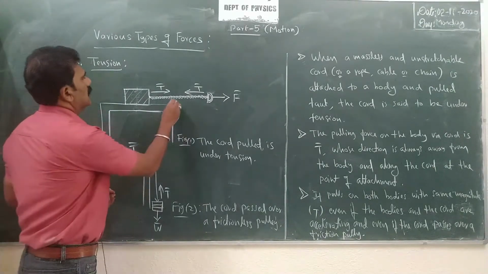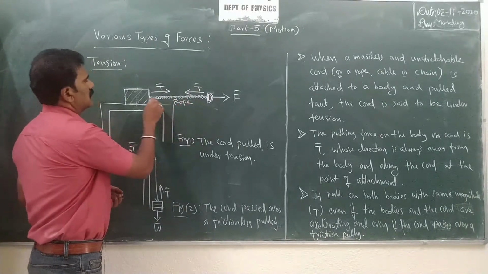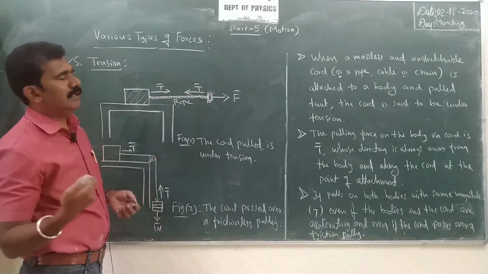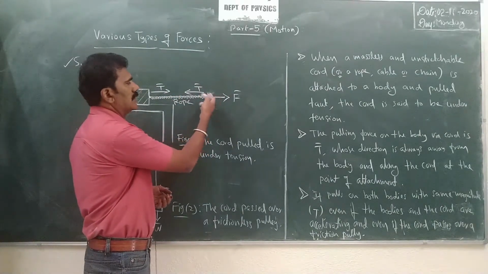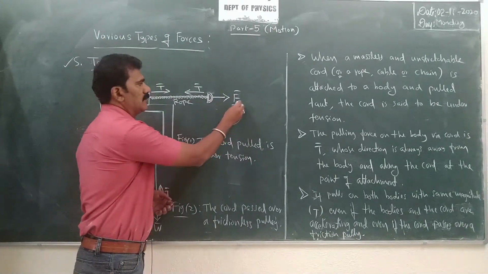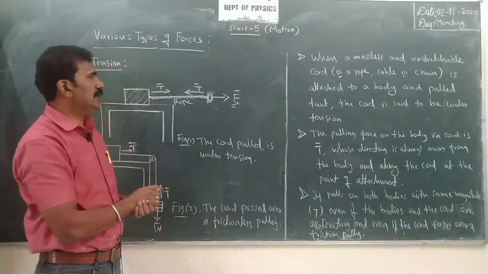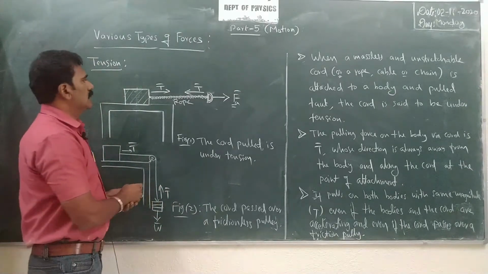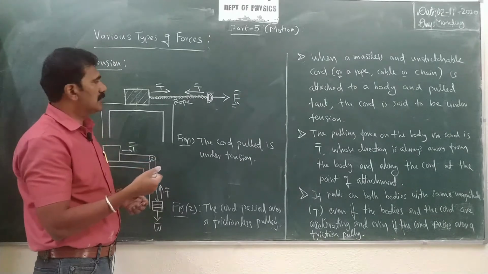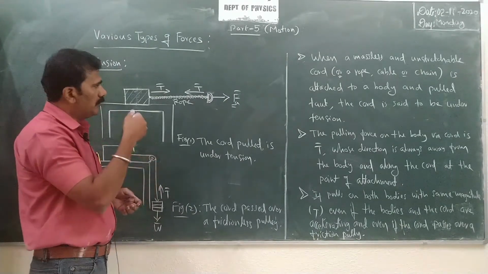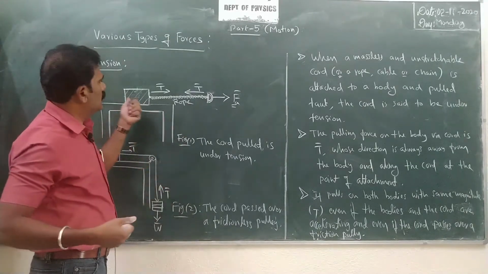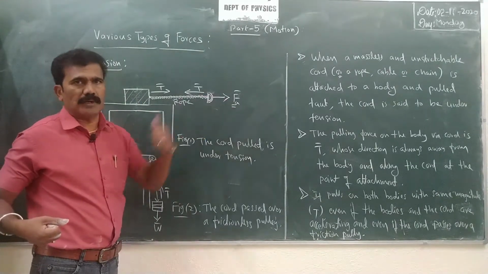Let us consider a rope. It is fixed at one end to the body and the other end is free to pull. Just apply some force on the other end of the rope and pull it in one direction, with the force F bar. The applied force is now F bar. What happens? The rope becomes taut. Initially it is not completely taut, so the moment you apply the force, it becomes completely taut. Then it starts pulling the body in the direction of the applied force.